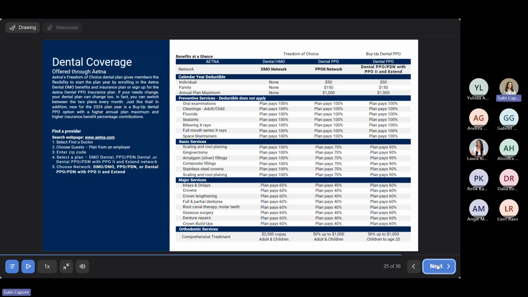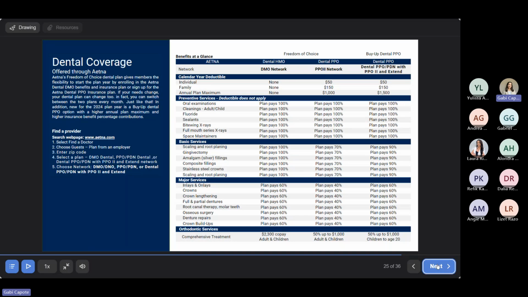Now for the dental PPO, you have a calendar year deductible for individuals as well as families. So for individuals, it's going to be $50, and for families, it's going to be $150. Your annual plan maximum under this plan is going to be $1,000. So once you reach $1,000 under this plan, you are no longer going to be covered. But this PPO covers a high percentage of the cost of each service, so it's probably going to be hard to reach that total. Orthodontic services under this plan is going to cover 50% of up to $1,000 for both adults and children.